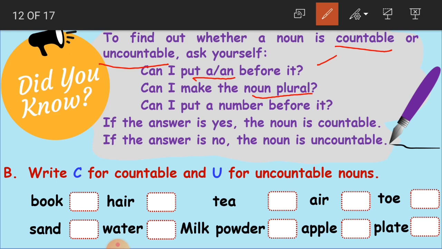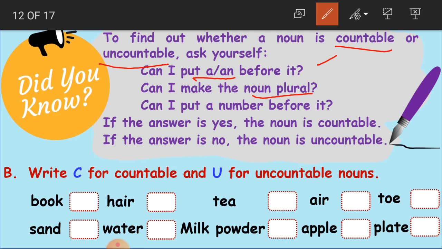It is pen. Suppose I want to say there is one pen. How will we say? There is a pen. Are we writing a there? Yes. So there is a pen. So we are able to count it.